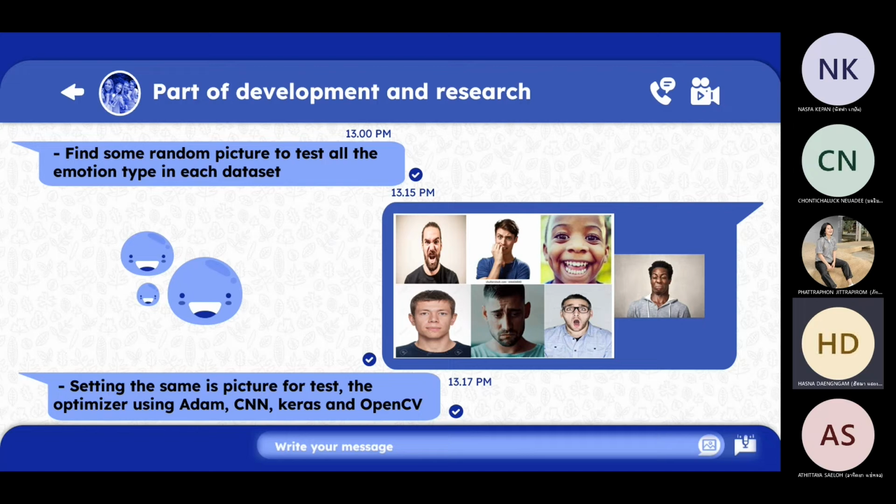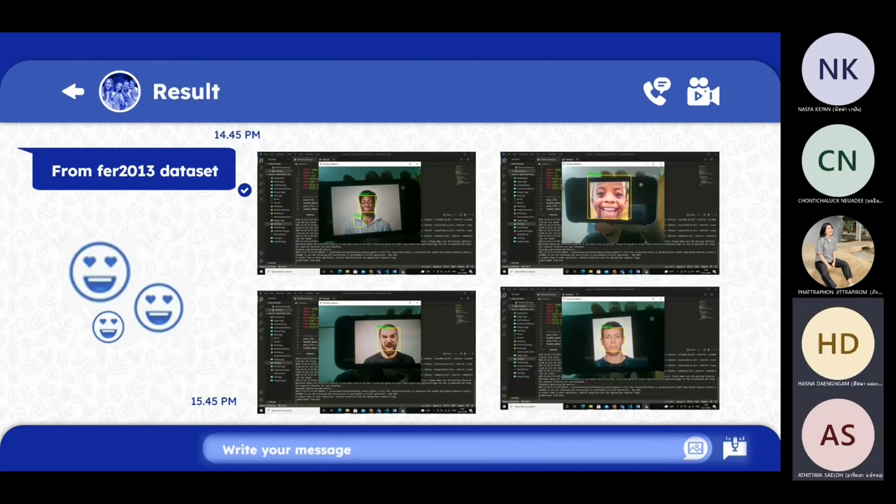For the last step, we set up the same pictures to test, with the optimizer using Adam, CNN, Keras, and OpenCV. Okay, next are the results.